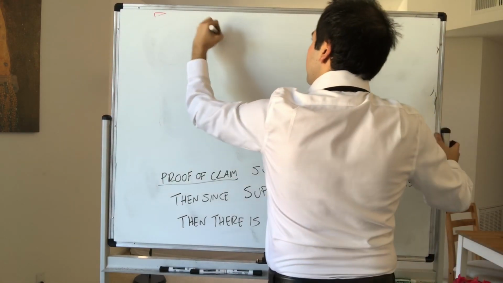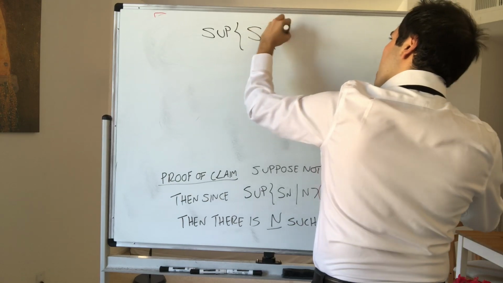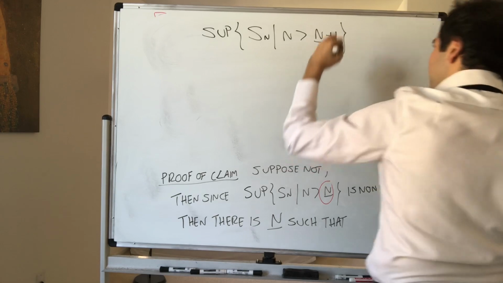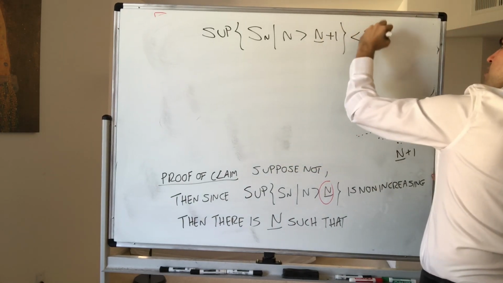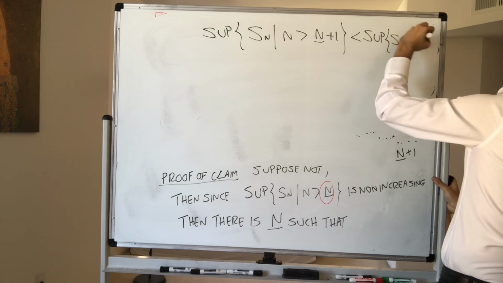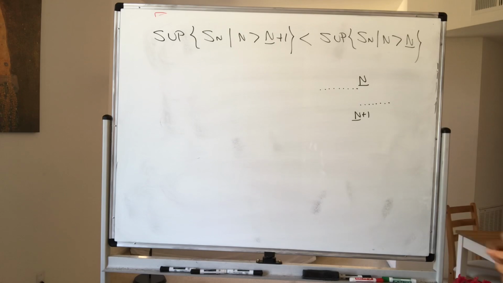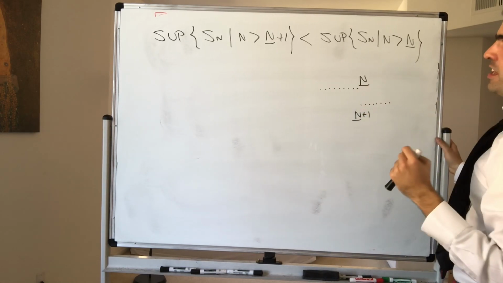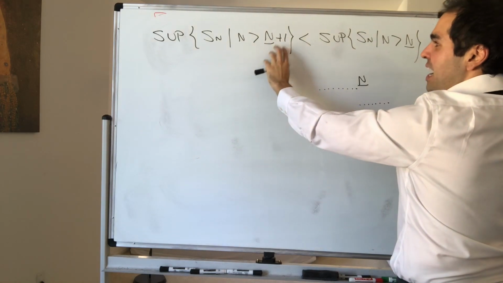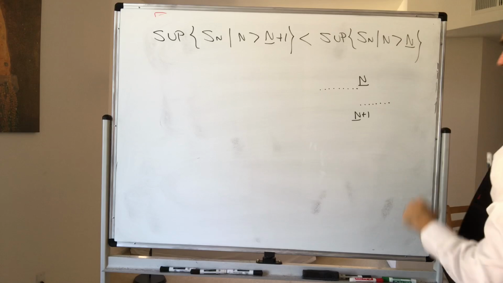Such that the supremum of Sn, where n is bigger than capital N plus 1, is strictly smaller than the supremum of Sn, where n is strictly greater than capital N. So again, in other words, there is a drop at capital N. So the supremum after capital N plus 1 is strictly less than the supremum of n bigger than capital N.